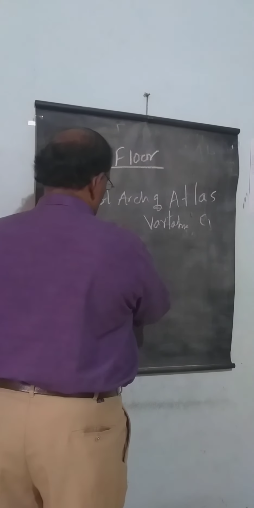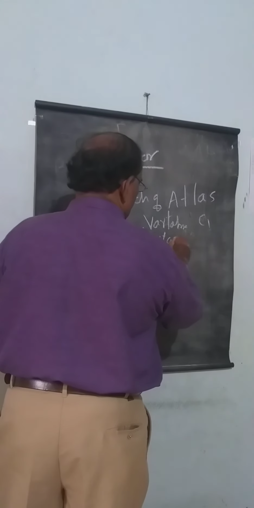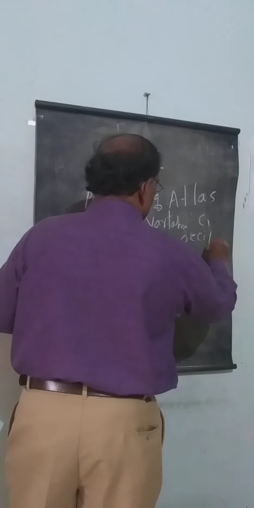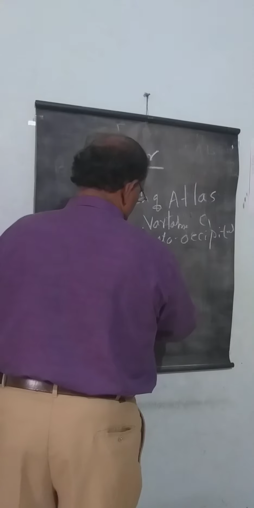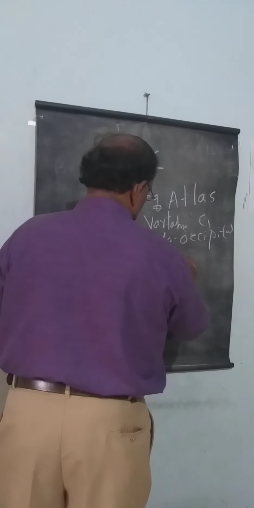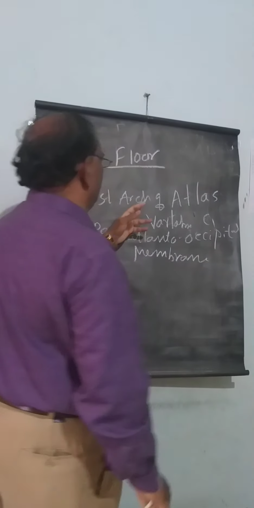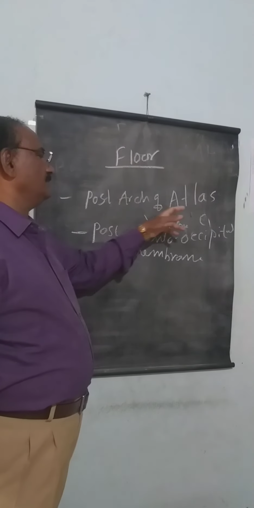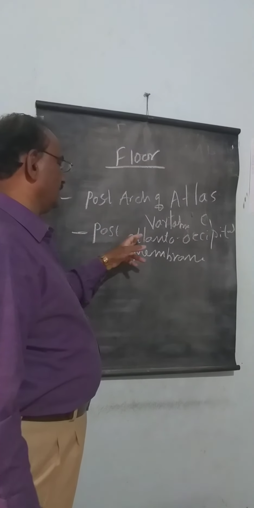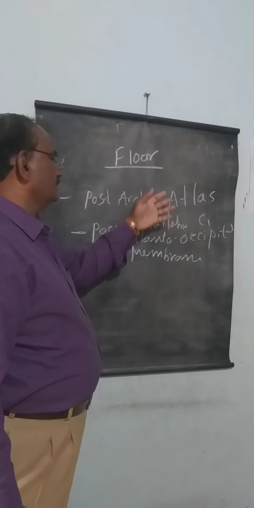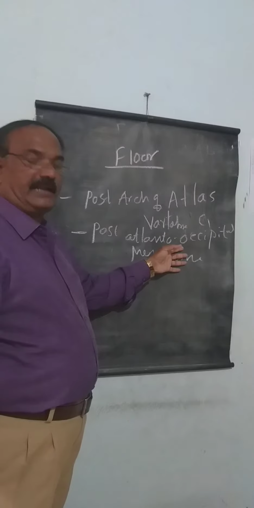Posterior atlanto-occipital membrane. So the floor is formed by the posterior arch of the atlas vertebra and the posterior atlanto-occipital membrane. These two structures form the floor of the suboccipital triangle.